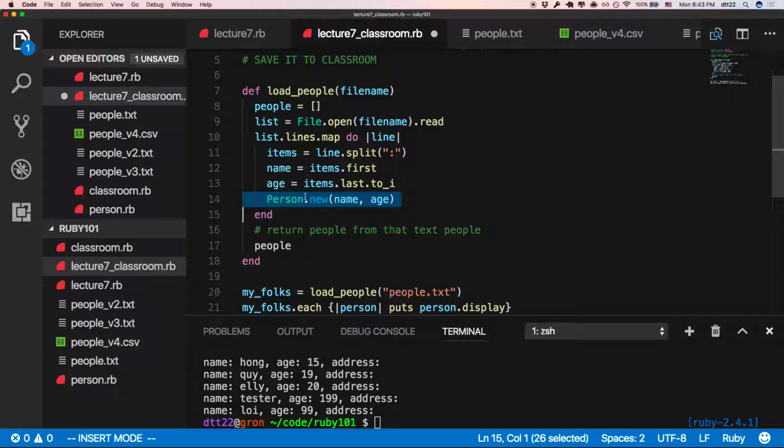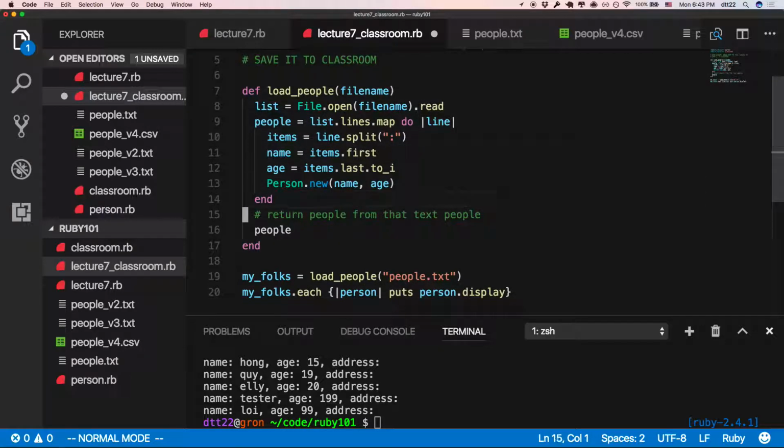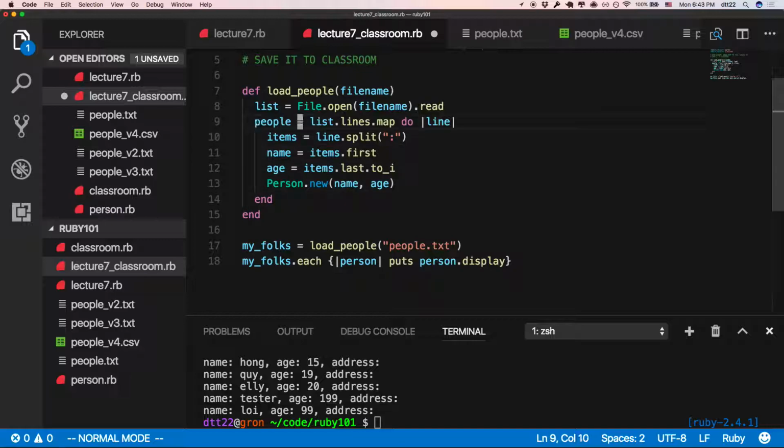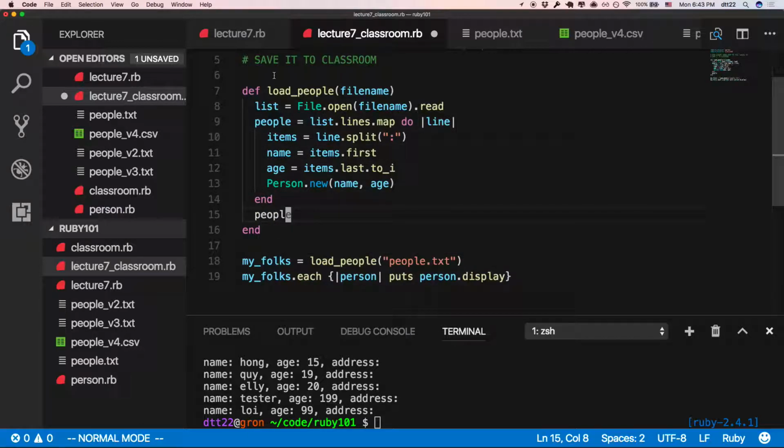Pay attention to this, okay? Then this map will return the people. So I don't need these people anymore. Of course you can write these people so it's clear, but line 9 will run map and return people because in each block it returns a person.